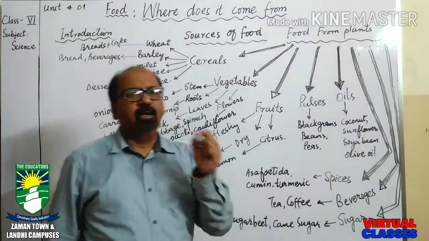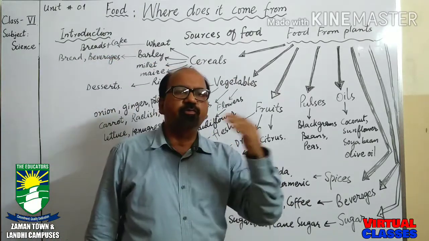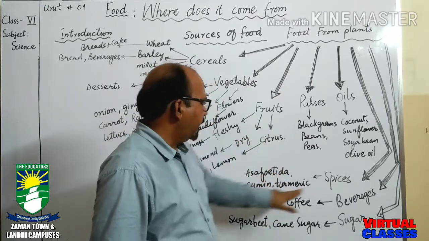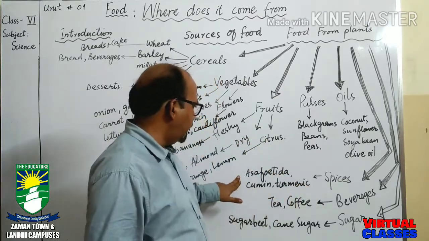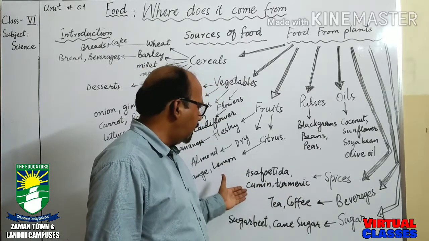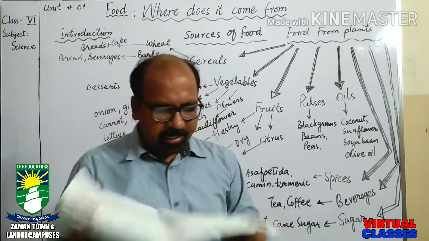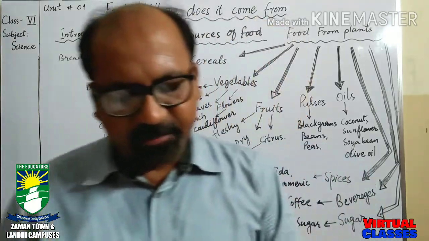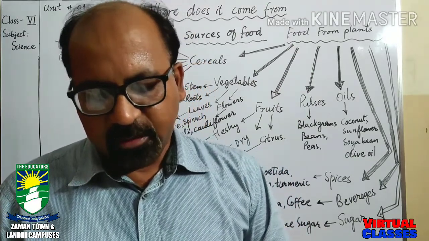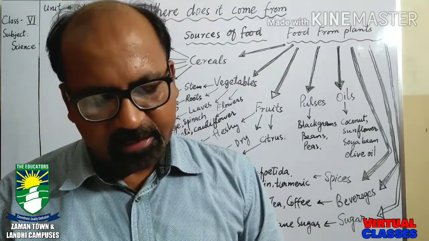Spices are used very little in quantity, but they are used for the flavor of different recipes. So spices like asafoetida, that is hing, cumin, zira, turmeric, haldi, red chilies, mustard seeds, cloves, long, ginger, adrak, coriander, dhania.